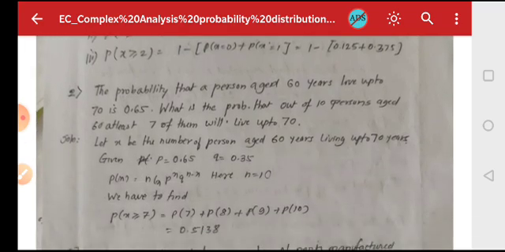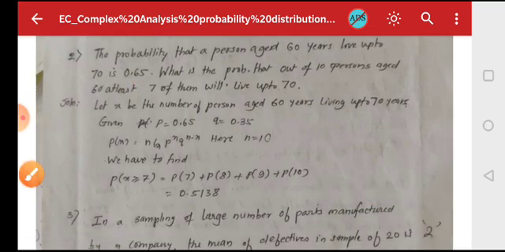Next example: the probability that a person aged 60 years will live up to 70 is 0.65. What is the probability that out of 10 persons aged 60 years, at least 7 of them will live up to 70?